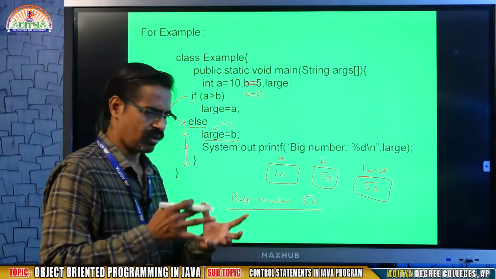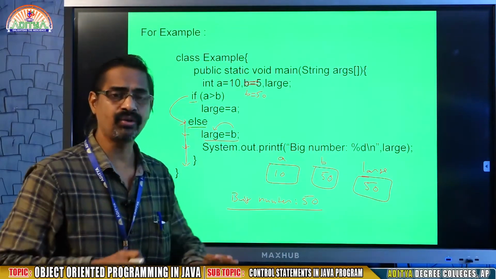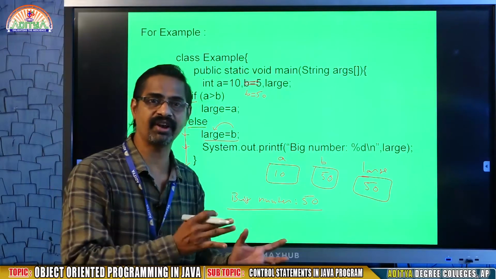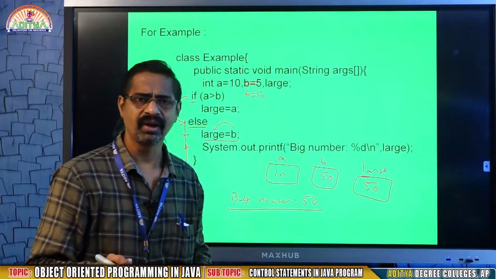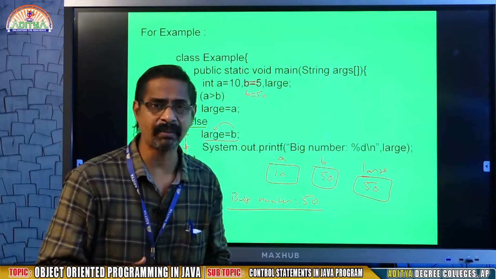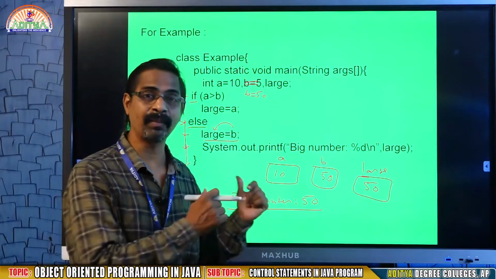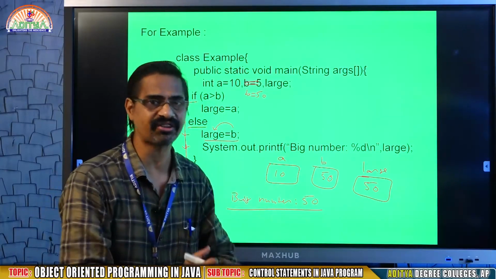Okay. Most of the places when you want to compare, for example, I want to find whether a number is even or odd. When we are seeing a number, we may say it is an even number or an odd number, but in a computer it is not like that. We need to write an instruction.